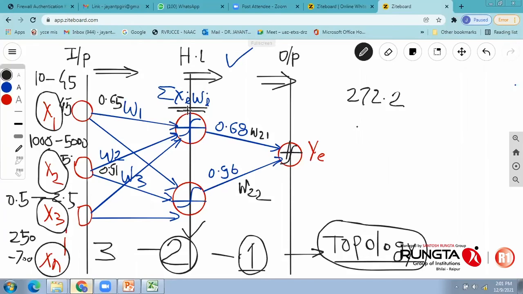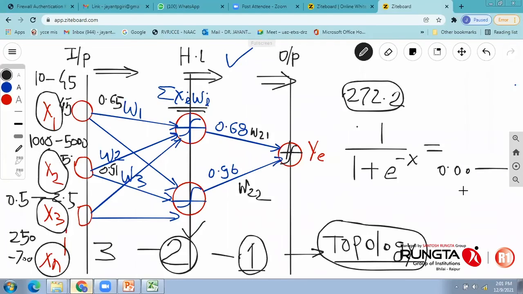What usually happens is when you transfer it to the transfer function, 1 divided by 1 plus e to the power minus x. The moment I put 272.2, 1 divided by 1 plus e to the power minus 272.2, what will happen? What practically will happen? It will increase exponentially. That means the value gets saturated like anything. Saturated in terms of what? It will now be 0.000000 something and some number.